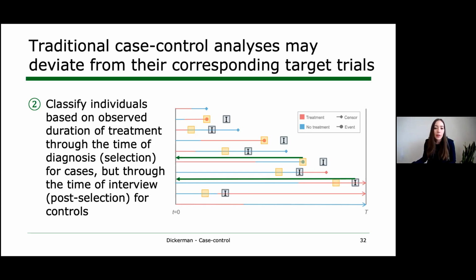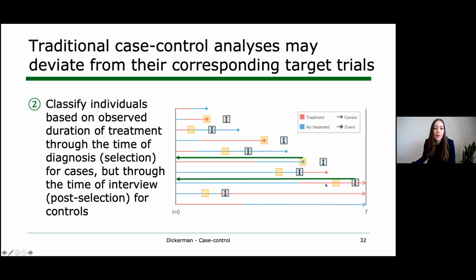And so on top of that issue, we can make things even worse if we assess cumulative duration of treatment from baseline through the time of diagnosis, that is selection for cases, but through the time of interview, that is post-selection for controls. That is, if we use a longer period of potential treatment use for controls, baseline to interview, than for cases, baseline to diagnosis.